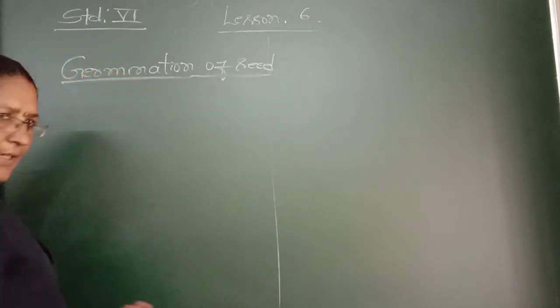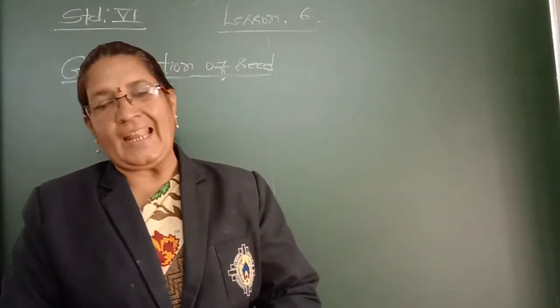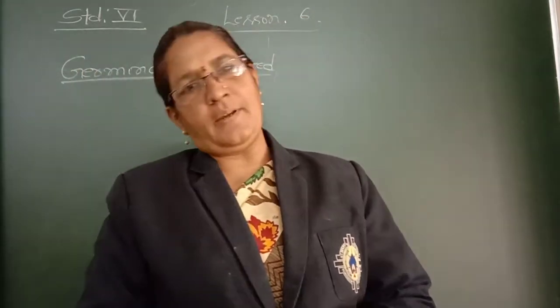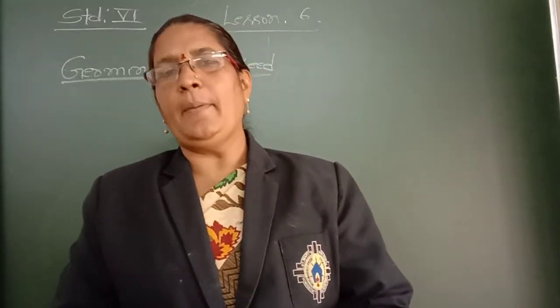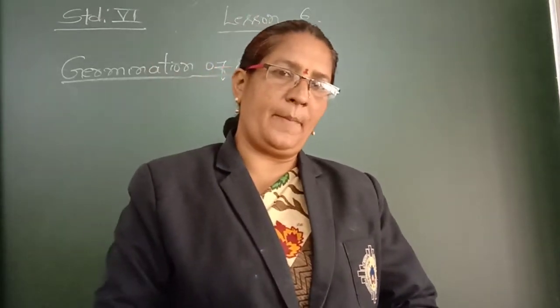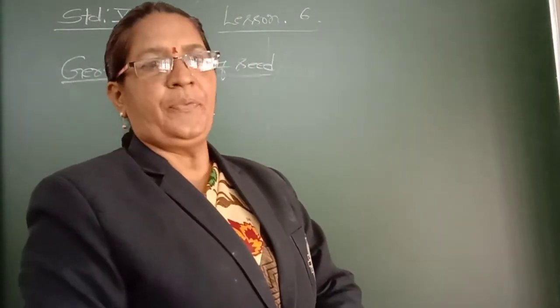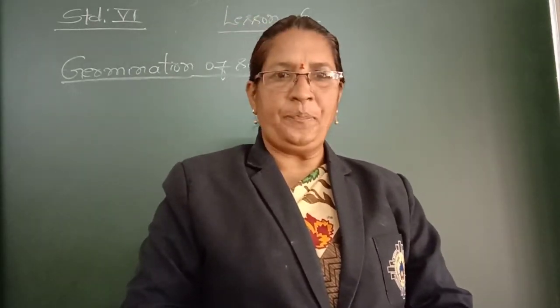Germination of seed. Whenever we sow the seed in the beginning, it will give rise to a seedling. From the seedling, the young plant will grow. After that, it will become a bigger plant or a tree. So that is called germination of seed. That is one example.